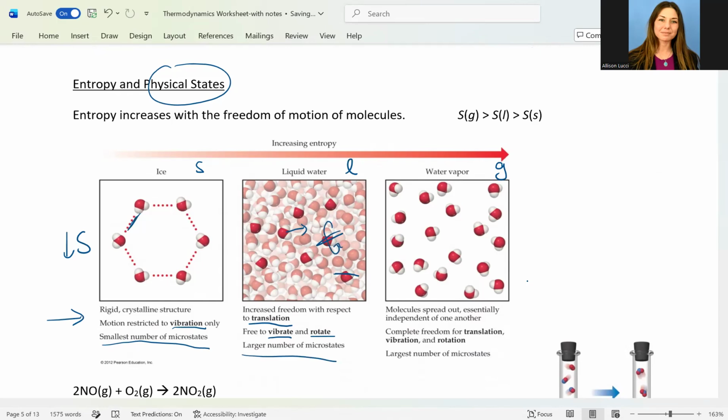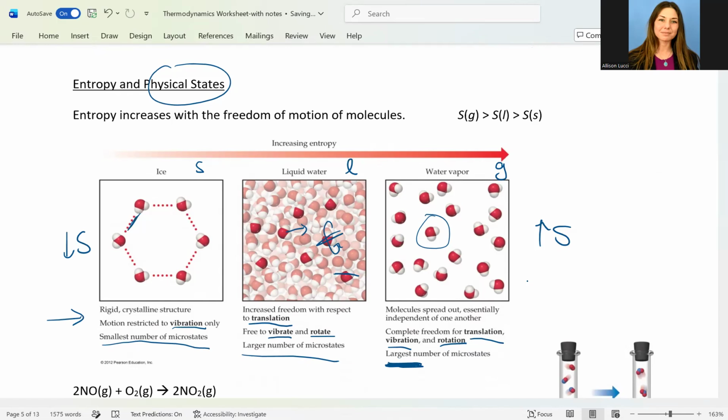This has a larger number of microstates than our entropy of ice. Then we go on to our highest entropy phase here, the gas phase, or rather the highest S. Molecules are spread out. They are really separate from one another, independent of one another. They have translational modes, vibrational modes, rotational motion, and therefore this would have the largest number of microstates.